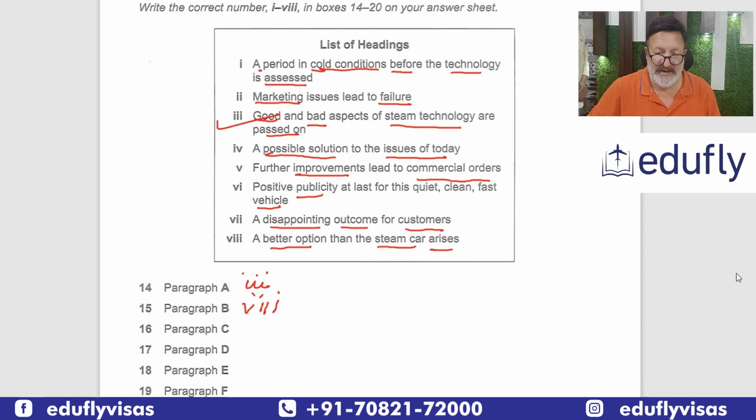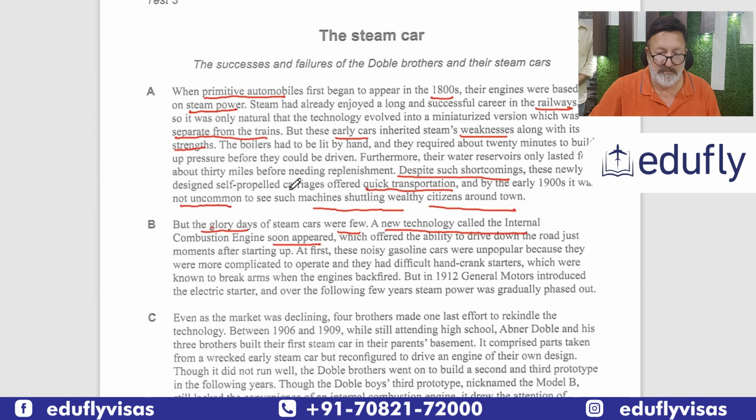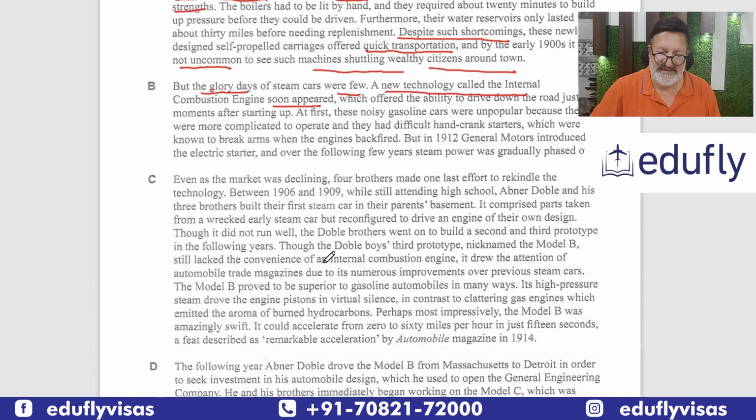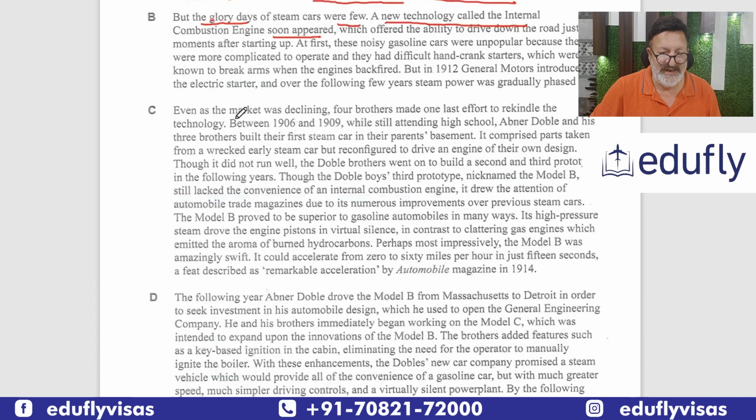Okay, now we can again check what we had. A new technology. Steam cars were few. So, steam car gave way to a new technology. So, better option. So, this is okay. Now, let's go to C.